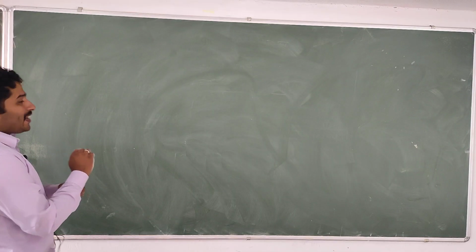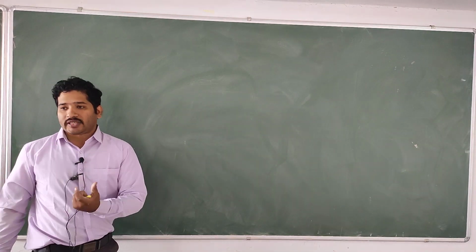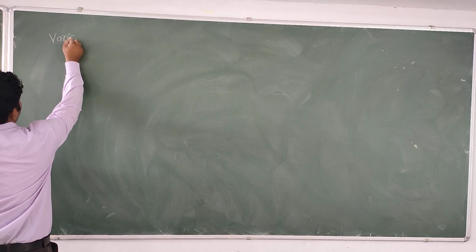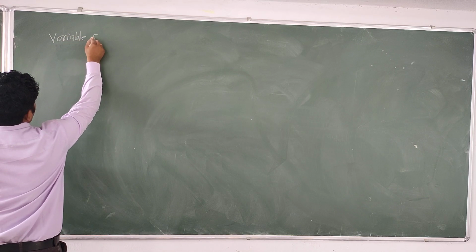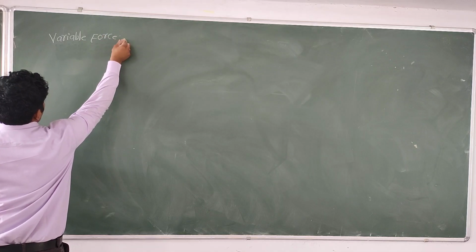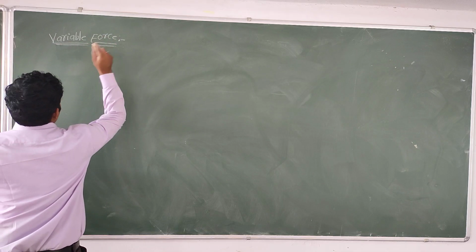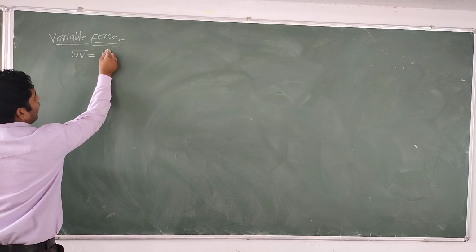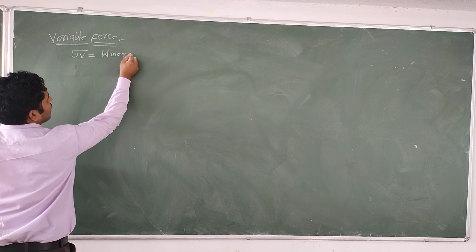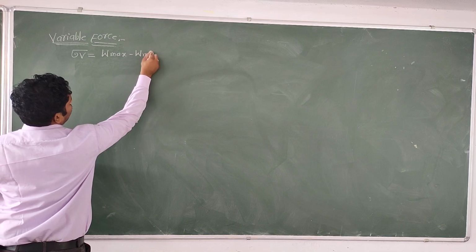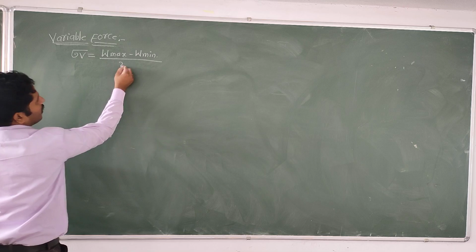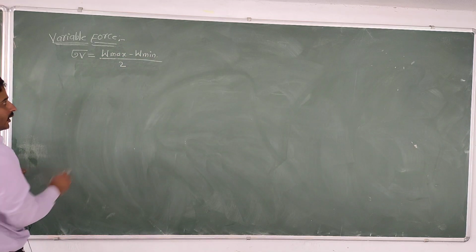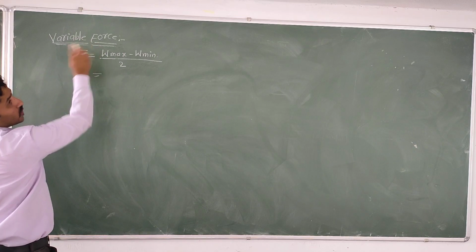Again, we need to find the value of the variable force. What is the formula? Sigma V equal to capital W max minus capital W min by 2. That is, maximum load minus minimum load by 2. That is the value of the variable force.